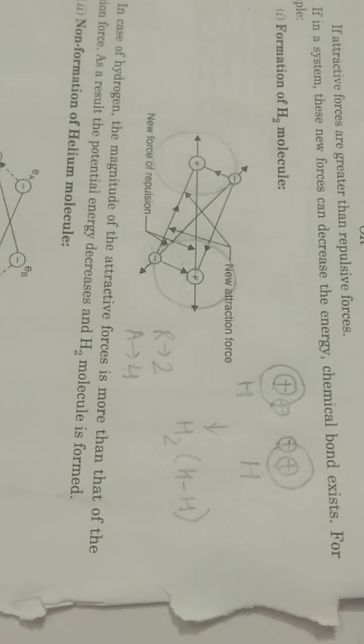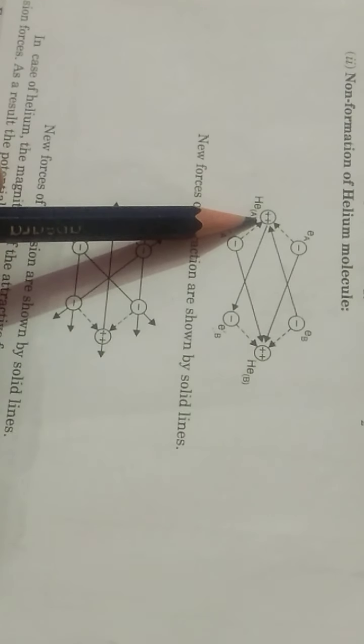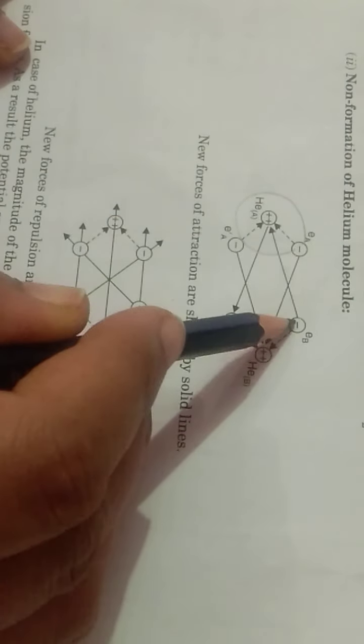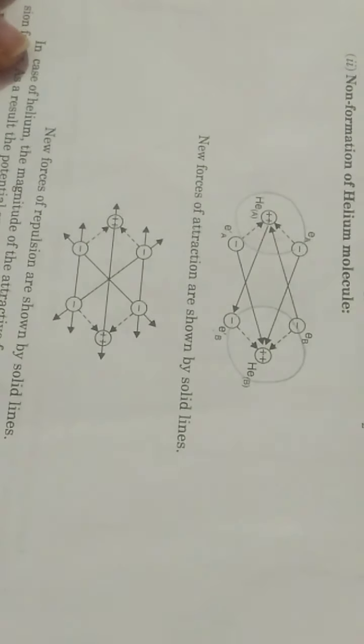Now when we talk about the helium molecule, children, what happens in helium? The atomic number of helium is 2. So this is one atom of helium and this is the second atom of helium.